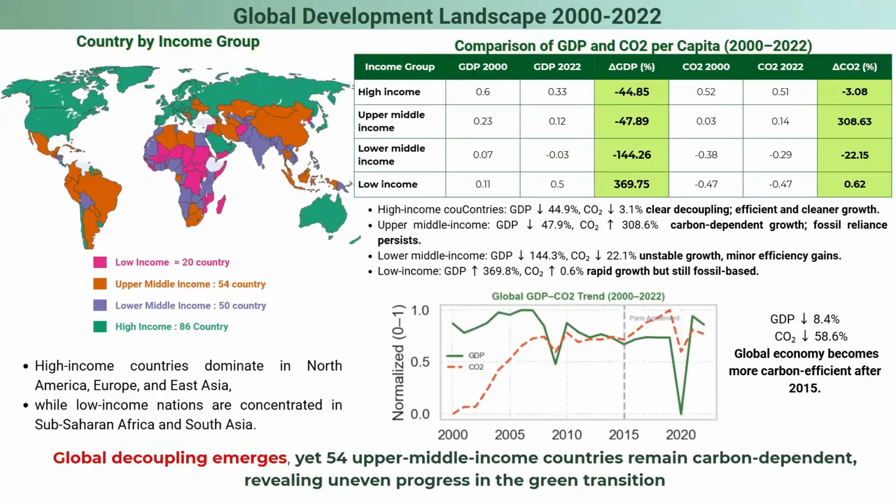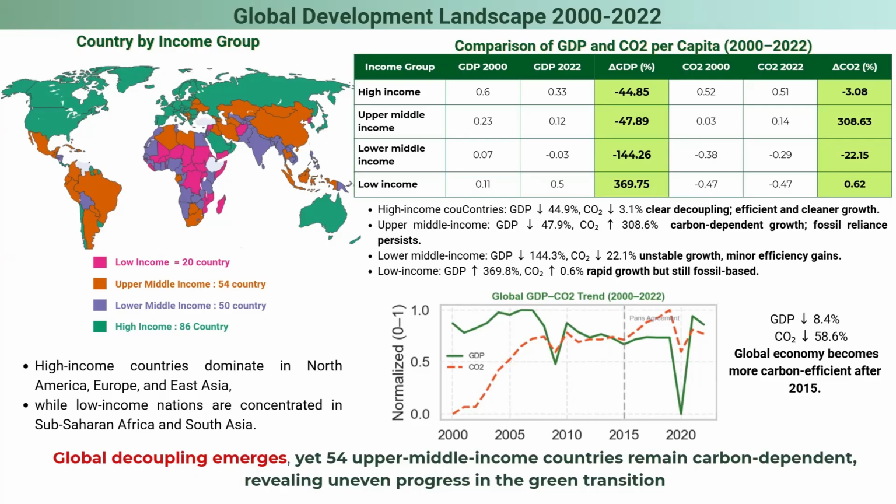Here, we can see the global map showing 86 high-income countries, 50 lower middle income, 50 upper middle income, and 20 low-income countries. High-income nations are mainly in North America, Europe, and East Asia, while low-income countries are concentrated in Sub-Saharan Africa and South Asia. We move on to see the data show a clear contrast across income levels.